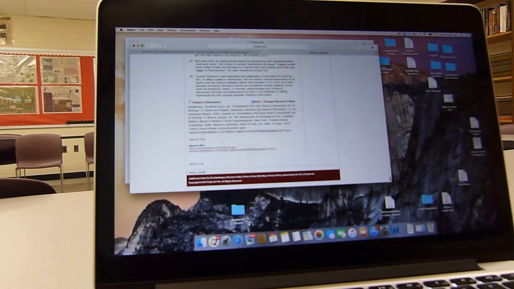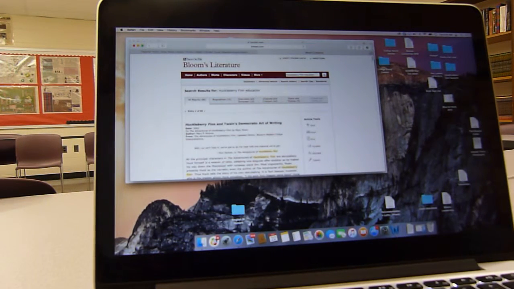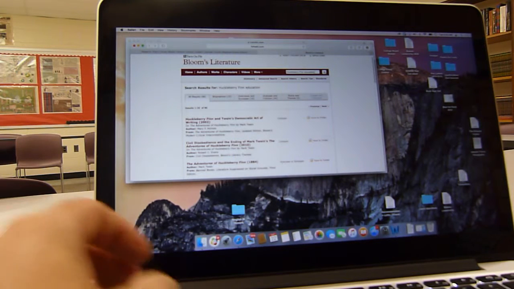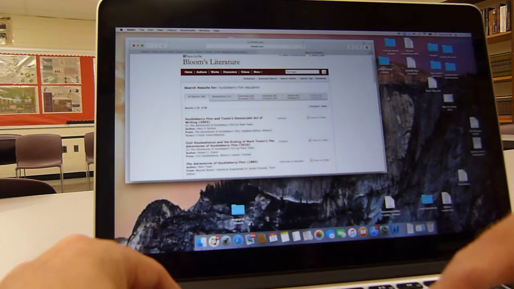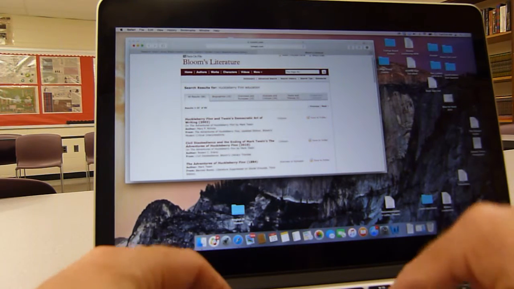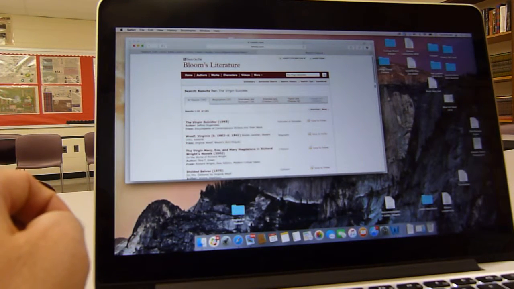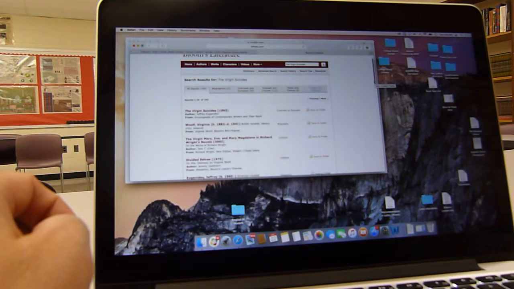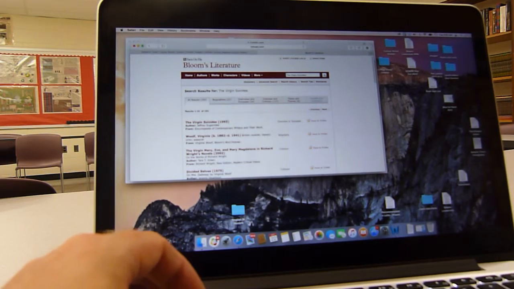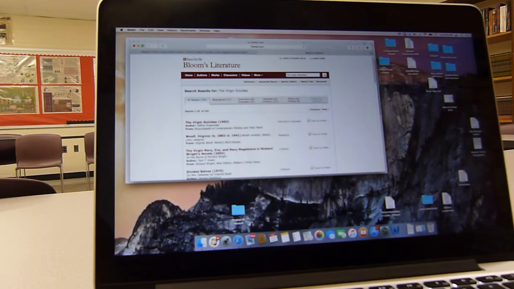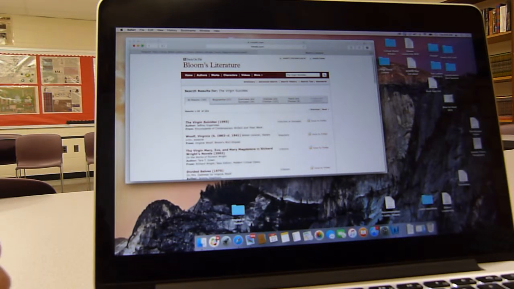All right, you'll be doing this quite frequently in college. If you're having trouble, let's try a contemporary novel like The Virgin Suicides. There are other databases you can use here. It doesn't have to be Bloom's Literature. The Virgin Suicides, I can spell that. All right, and then we have 193 articles on The Virgin Suicides. So again, you want to do Virgin Suicides and then maybe a keyword or a term to narrow that search. If not, you can just scan through it to try to get some background information.